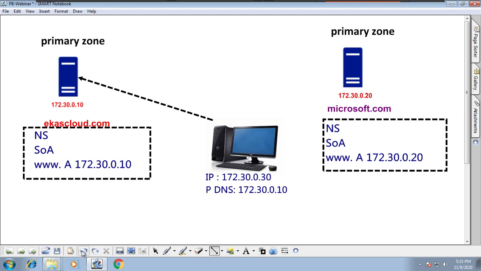Before sending to the alternate DNS, we have to understand a major concept of DNS responses: how a DNS server responds, what error messages we have, and how a DNS server works.